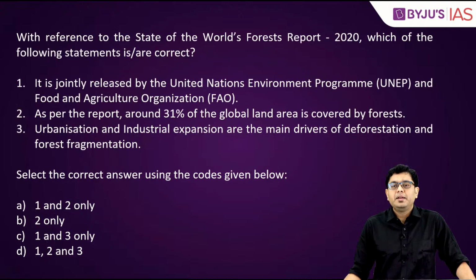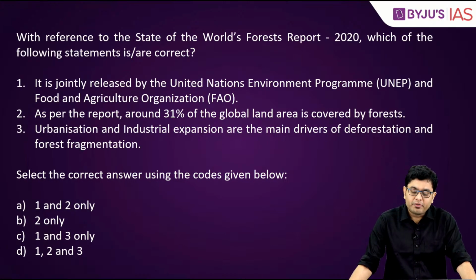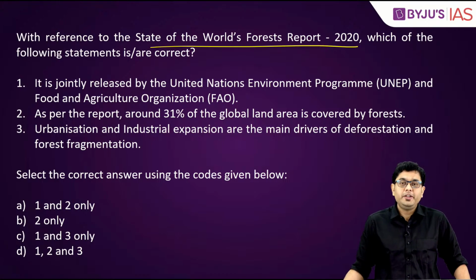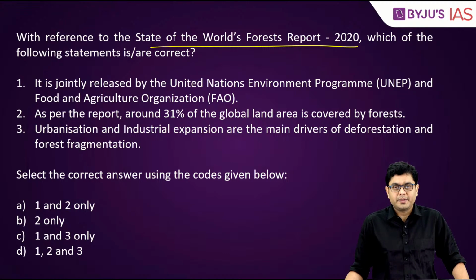Okay? Now, after that, with reference to the State of the World's Forests report 2020, which of the following statements is or are correct?